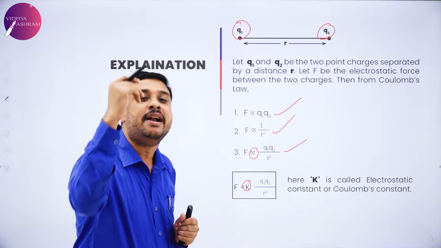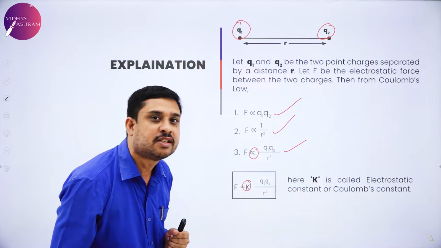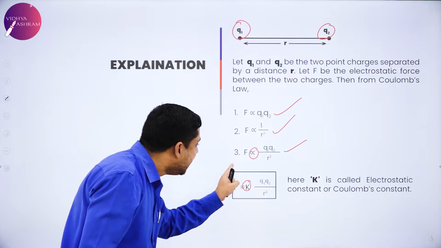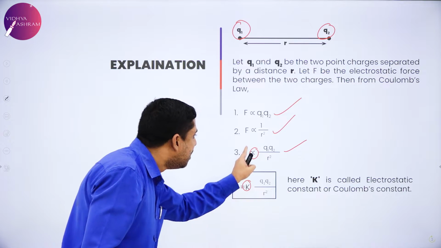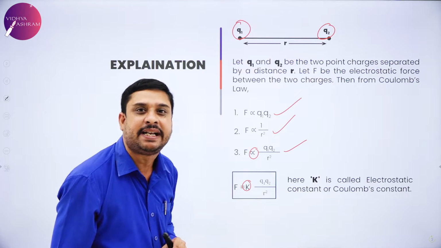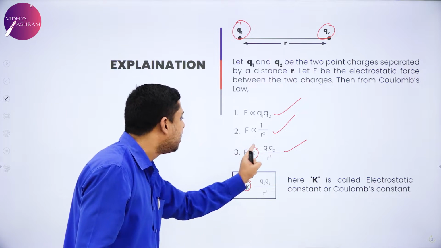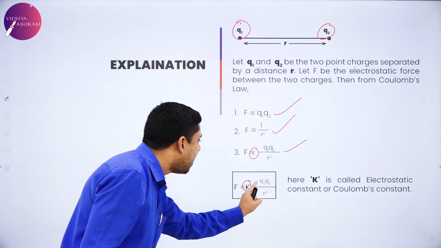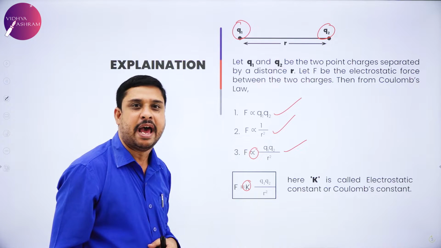Therefore, the general form of Coulomb's law says F equals K, proportionality replaced by a constant K, Q1 Q2 divided by R square.